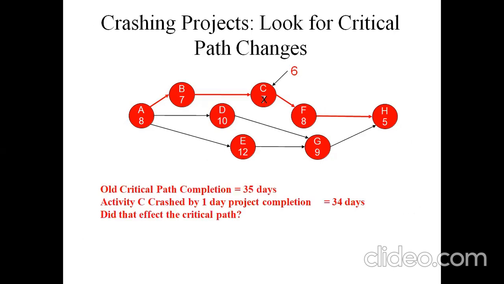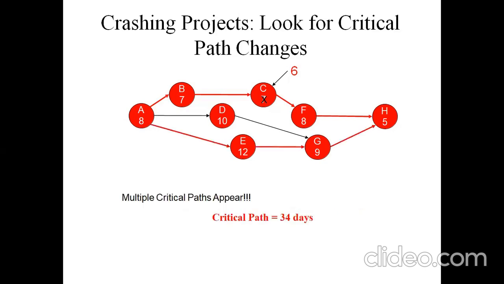So look for the critical path changes so that the duration of the activities can be reduced and also the cost of the project can be reduced. If the duration of the project has been reduced, eventually it implies a reduction of the cost in the project.